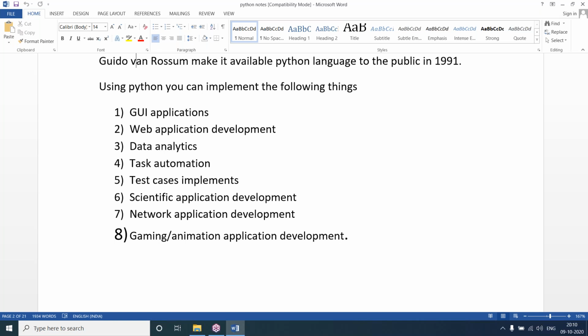Automation is of various types. We can see automation in applications, in software, and in devices.